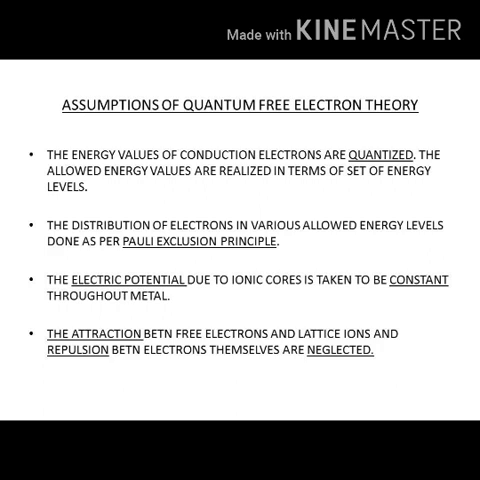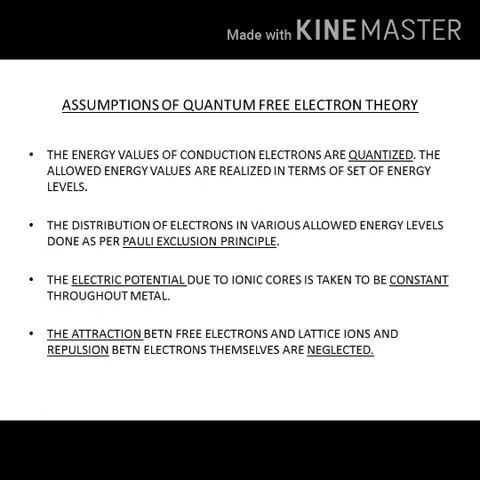Assumptions of quantum free electron theory. Quantum free electron theory has also given 4 assumptions. First assumption: the energy values of conduction electrons are quantized, that is, making severe restrictions on the energy values for electrons. And this can be done only when the electron is subjected to an electric field. That is, after absorption of energy, the electron should go and occupy a particular energy level only. And the allowed energy values are realized in terms of a set of energy levels.